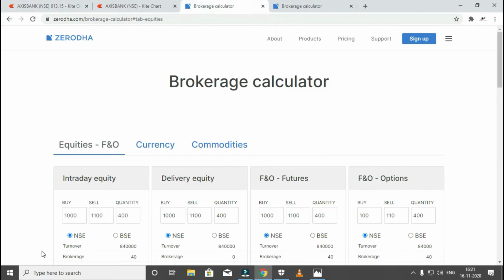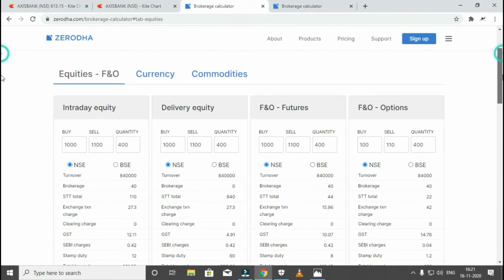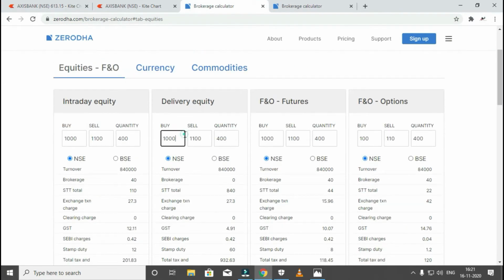Let's go with the Zerodha brokerage calculator. In equity delivery, I'm just going with the 600 rupees buying price.